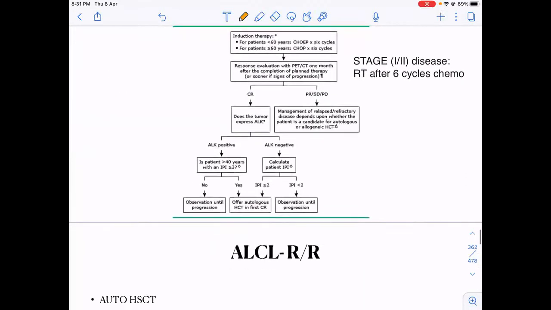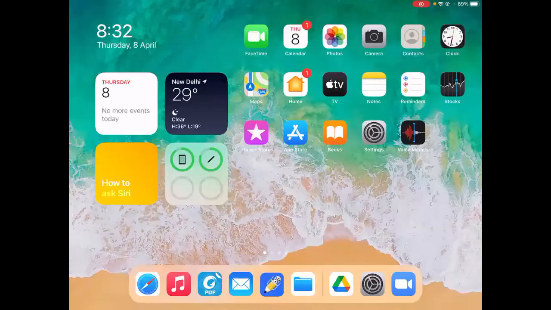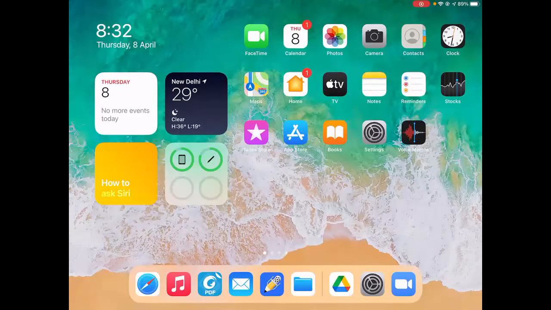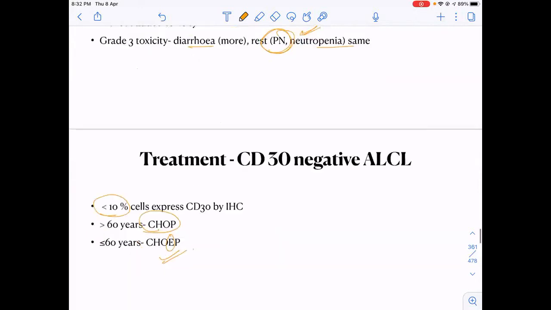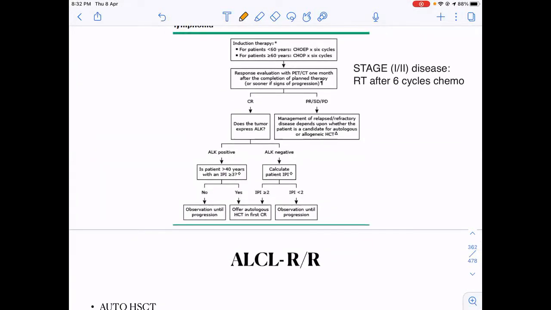So this is what is important. What happens further in this treatment is that once I have given 6 cycles of CHOP or 6 cycles of brentuximab with CHP, if the patient is in, sorry, are the slides visible? Yes. So in this, you have to remember this funda that we have to give 6 cycles of chemotherapy to the patient.